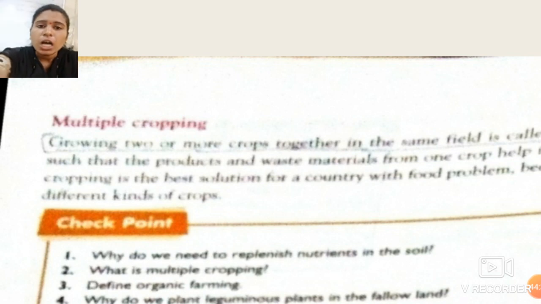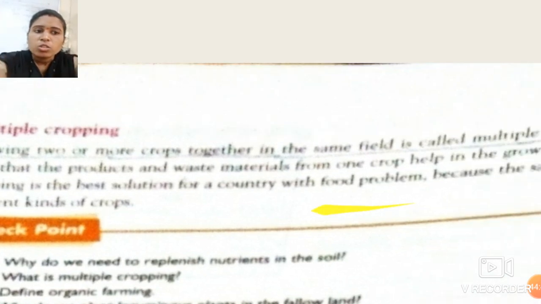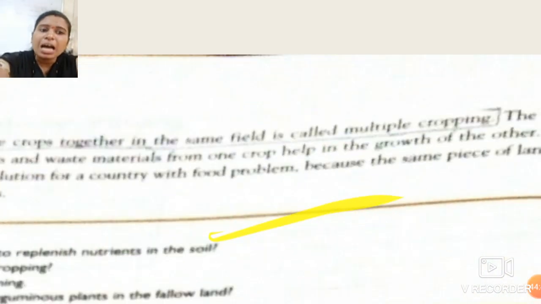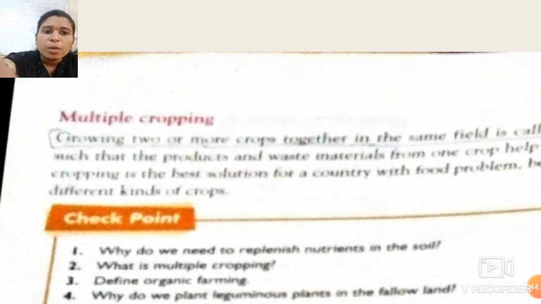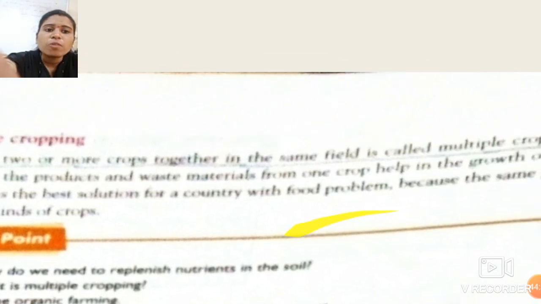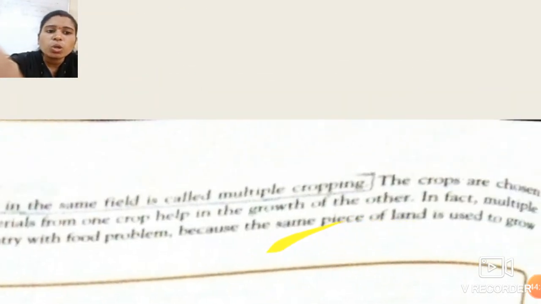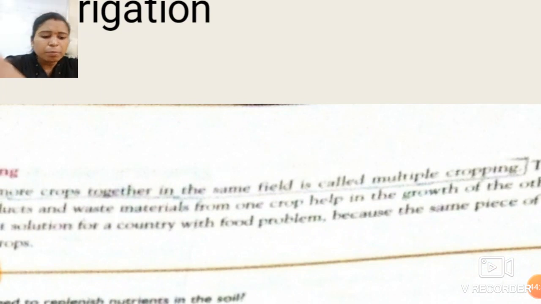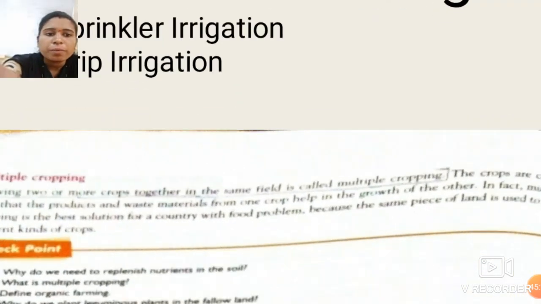So by multiple cropping also the soil gets nutrients. The soil gets replenished with nutrients. So students, see over here, the crops are chosen such that the product and waste material from one crop help in the growth of the other. Suppose we plant any kind of plant and we get a product from that plant, that product is utilized as a raw material for the next plant. So we have to select such kinds of plants in multiple cropping.